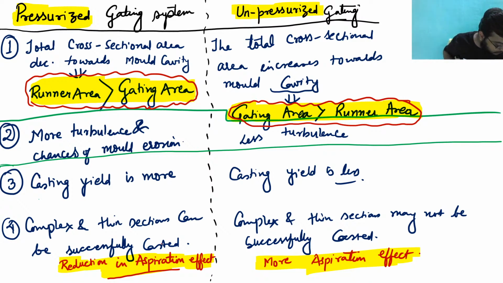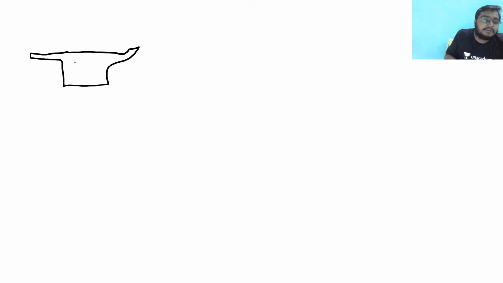Sir, please explain point number 4. Okay, Ashish ji, see, Ashish ji has a lot of doubts. See here, if I have a cavity like this, if suppose this is my mold cavity, right? Let us assume this is my mold cavity, okay, let us assume like this.